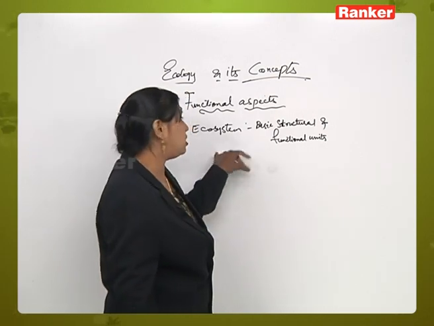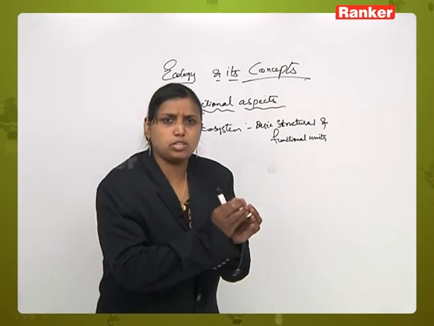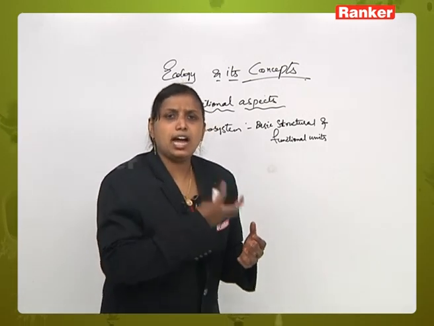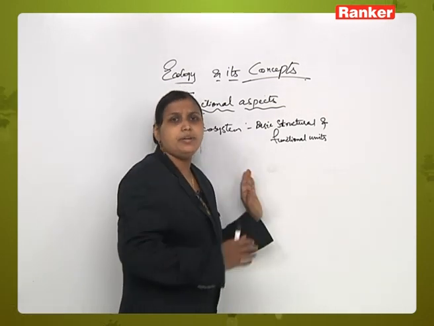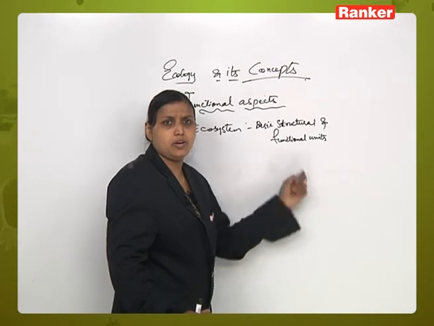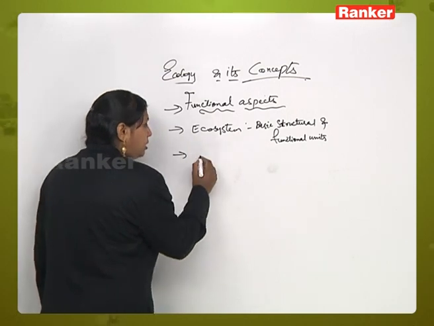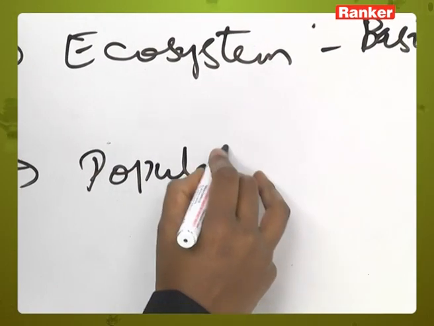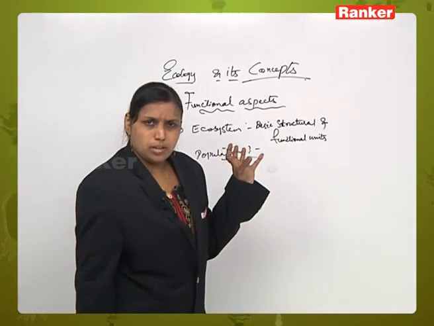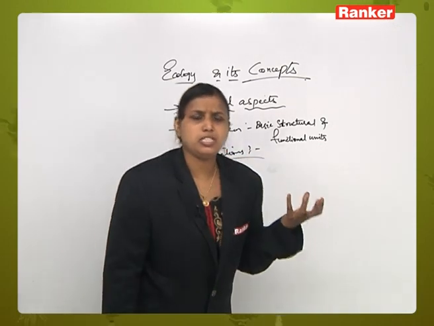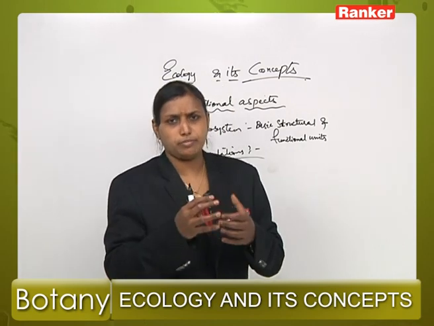So this can be considered as one of the functional aspects, in which we will study different ecosystems: how in a particular ecosystem the living organisms live, and how they are interrelated and exchange material with their environment or the physical components where they are surrounded. Now next one is the biological community, which consists of populations. When we are talking about the functional point of view, we will talk about the biological composition of populations. Different species will have different sets of populations.